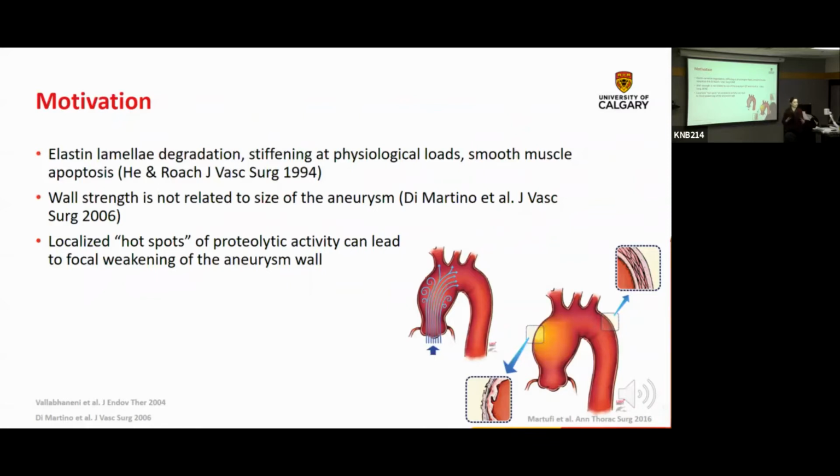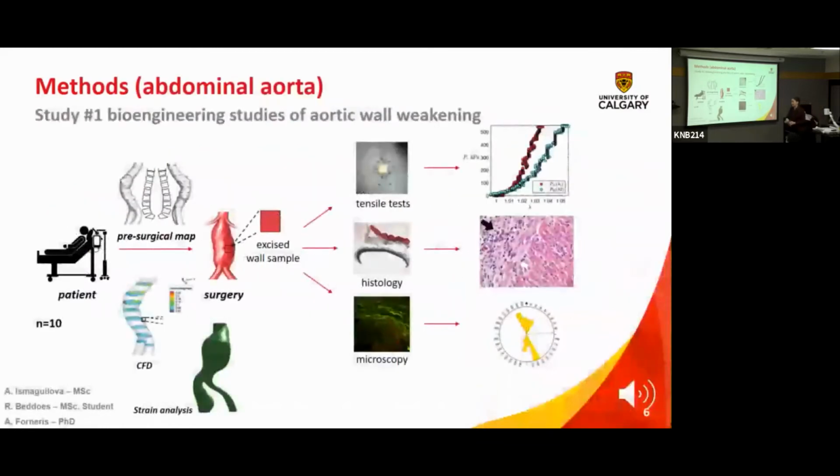And of course, we want to do that in a non-invasive manner, right? Once we have the tissue in our hands, the differences are actually incredible. The same piece can have one region that's very strong and one region that's very weak. However, once we get it out of the patient, it's too late for a diagnostic system. So we have to look at methods that can then be reproduced in a non-invasive way.